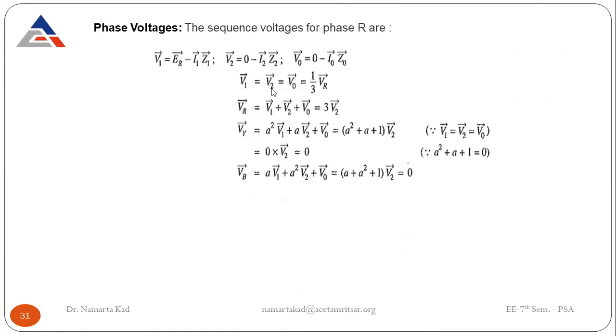So now the phase voltages. As for the sequence voltages for the R phase, V1 is equal to ER minus I1 Z1, as only the positive sequence source is there, so no negative or zero sequence source is there. So V2 is equal to 0 minus I2 Z2, and V0 is equal to 0 minus I0 Z0. Okay, and this relation is there.